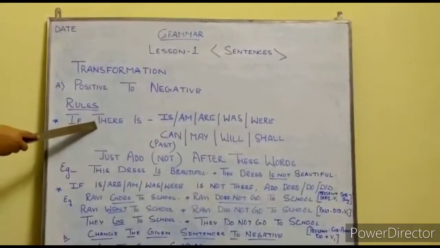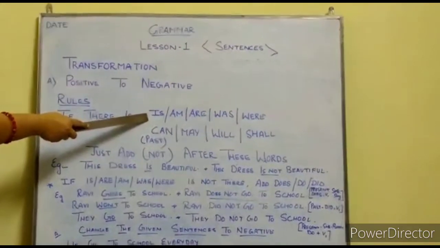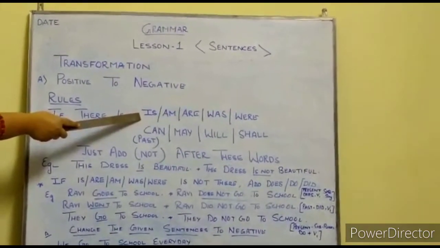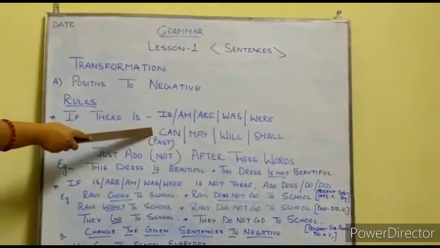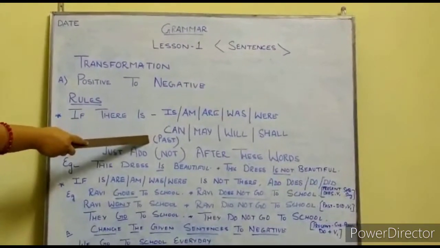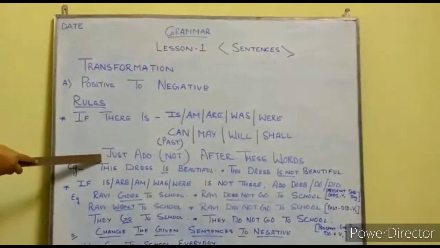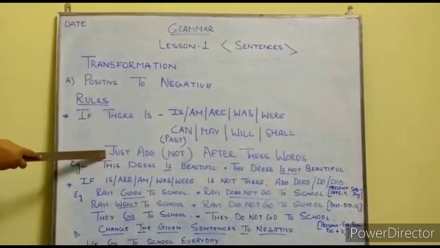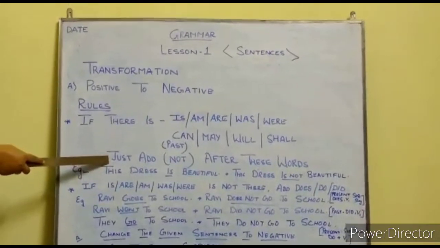If there is am, are, was, will, can, may, shall, or the past tense, we have to just add not after these words to make the positive sentence negative.